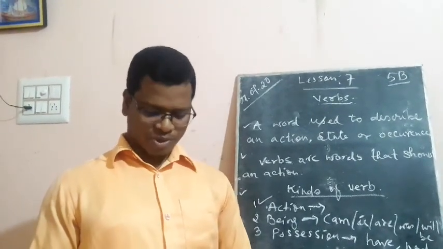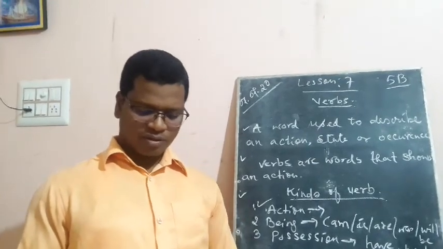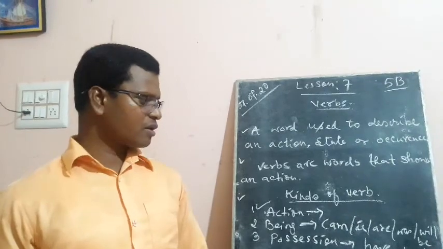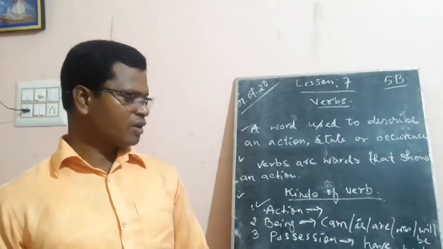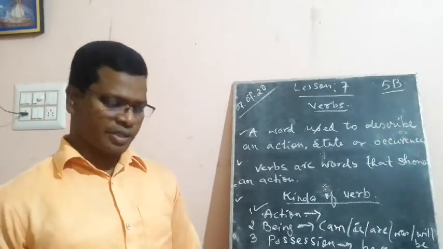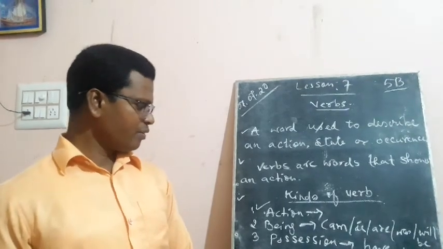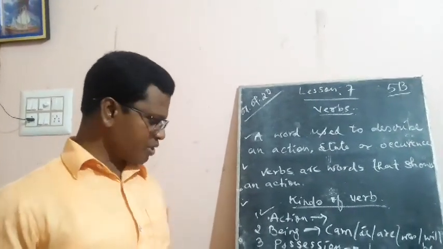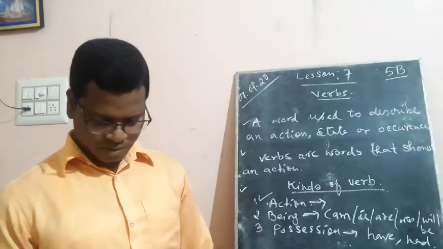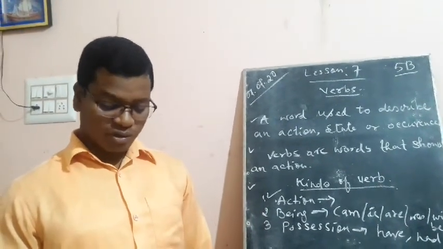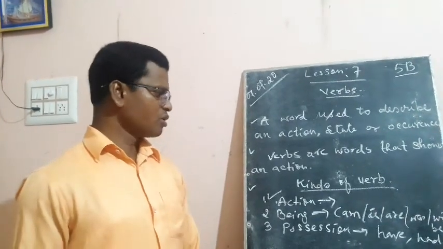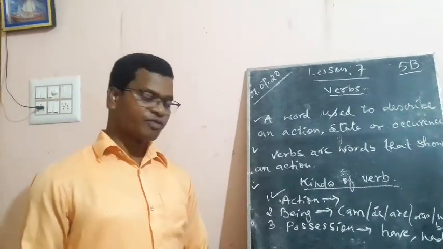Then being, the state of being. From the example on the board you can see am, is, are, was, will be, and were. All these are examples of the being verbs. The last one is possession. You can see here have, had are examples of the possession verb. So we have already talked about all these 3 different kinds of verb.